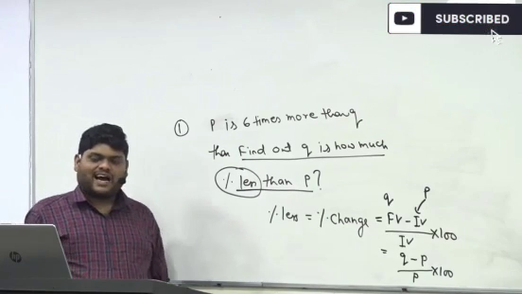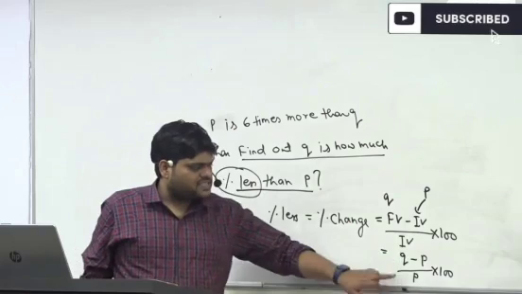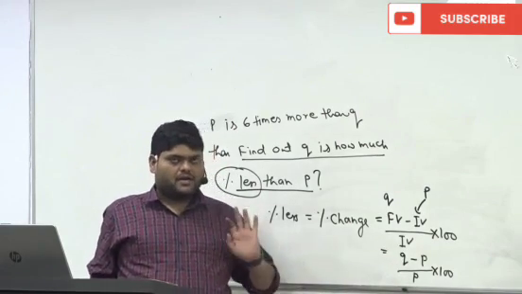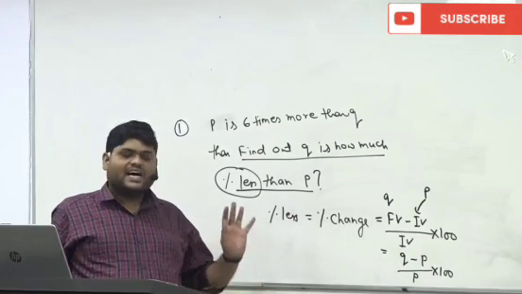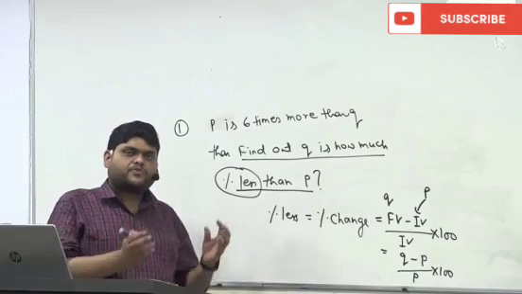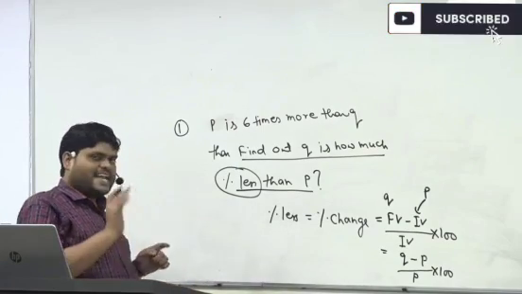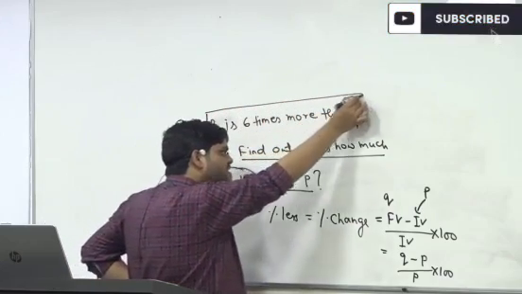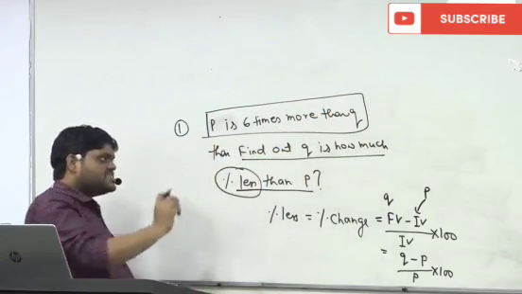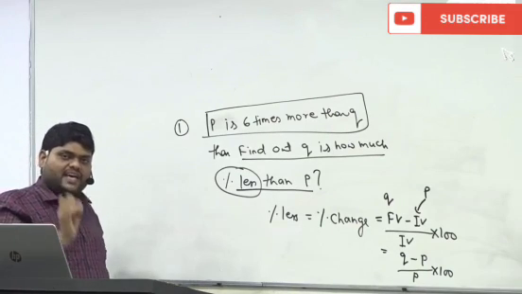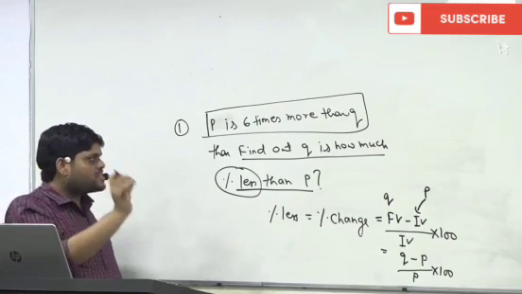Okay, now if we have to solve this, we have to find out the relationship between Q and P. And for that we have to go to the question. Is anything given in the question? Yes. In the question it is given that P is 6 times more than Q.